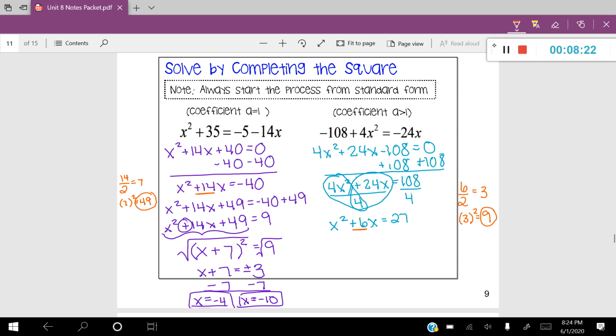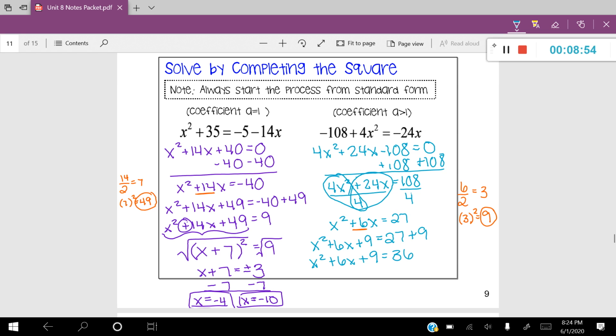9 is the number that I'm going to add to both sides of the equal sign. Okay, so here we go. X squared plus 6x. I'm going to add 9 to the left side, and then I'm going to add 9 to the right side. All right, let's simplify this down just a tiny bit. That's going to leave me with x squared plus 6x plus 9 on the left, and 36 on the right-hand side.